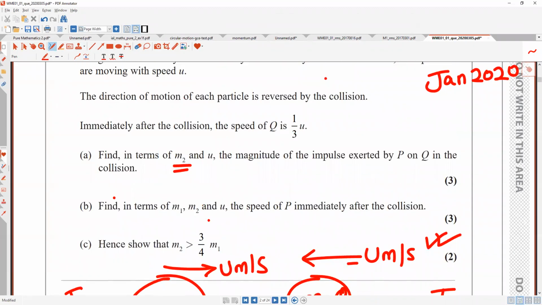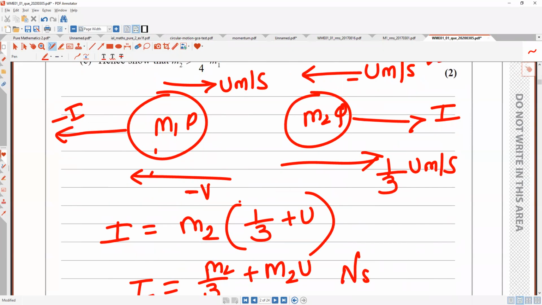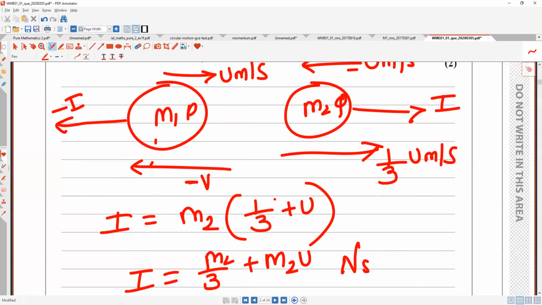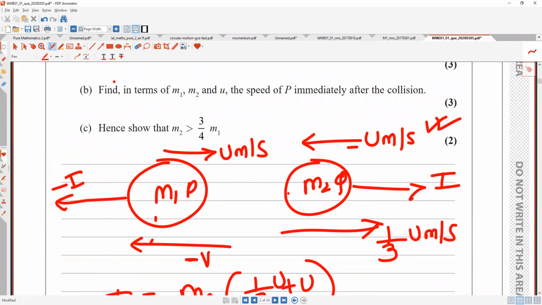Okay, now find in terms of m1 and m2 and u the speed. I can do it directly, 4/3, 1/3 u, is it 1/3 u? Yeah, sorry, 1/3 u. What will it become? If we do 4/3 m2u, 4/3 m2u is your answer then. I'm sorry about this, 4/3 m2u is your answer. Okay, so now let's go with the b part, but they said find the speed of